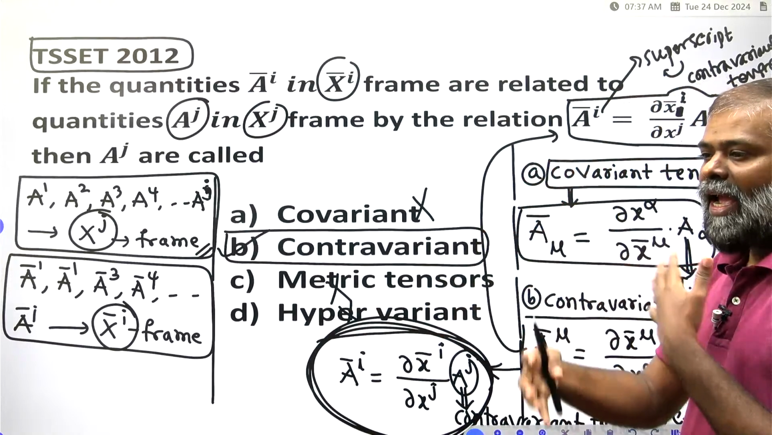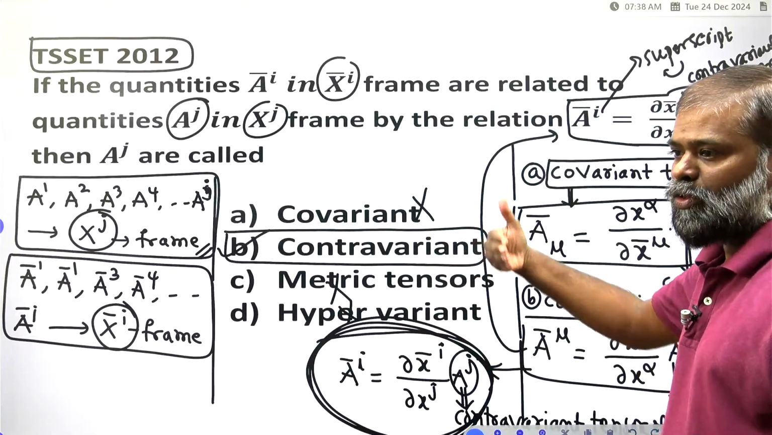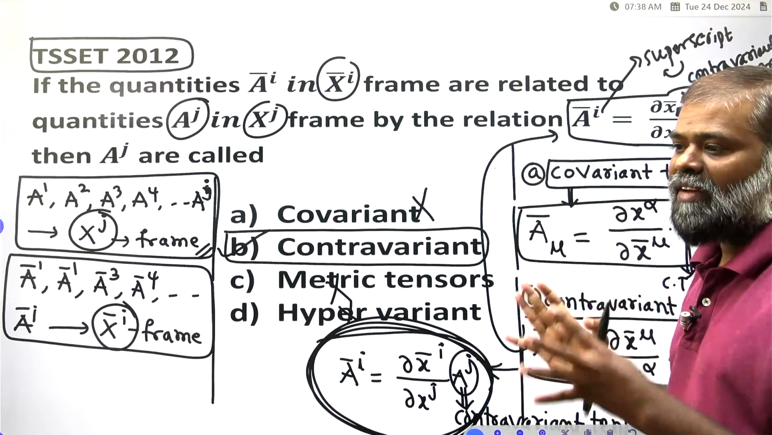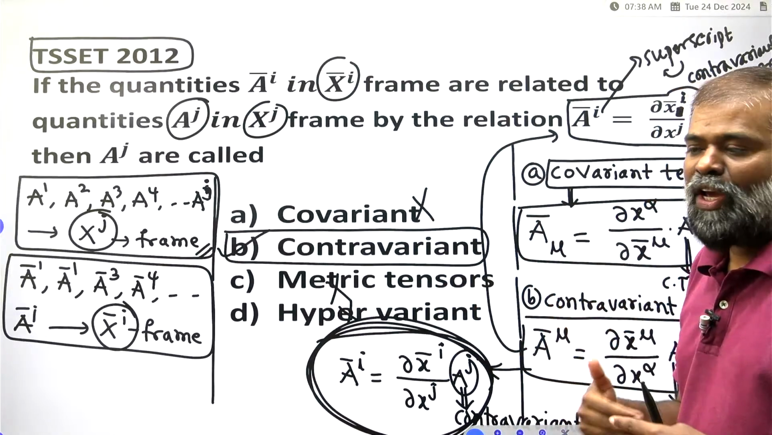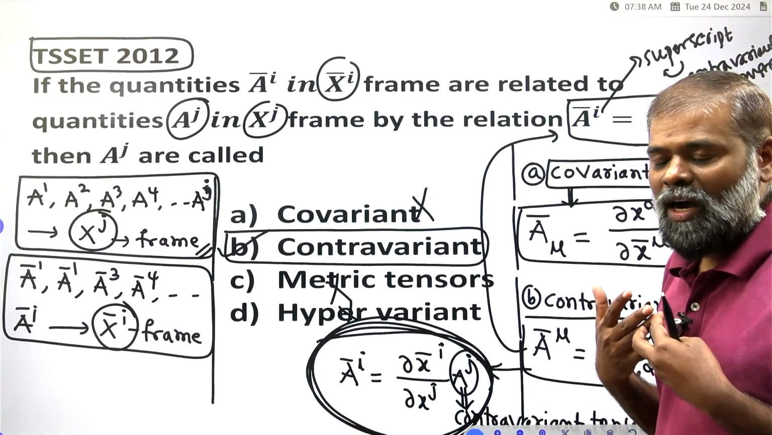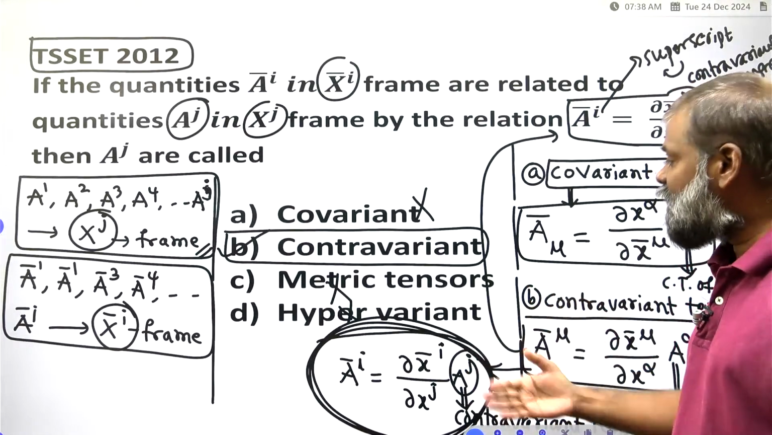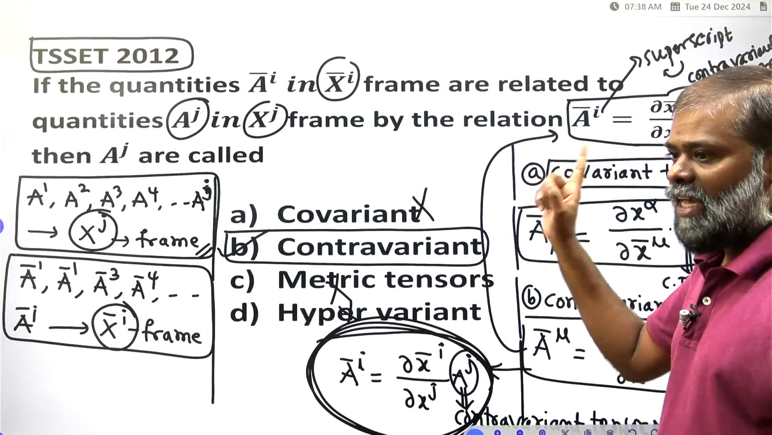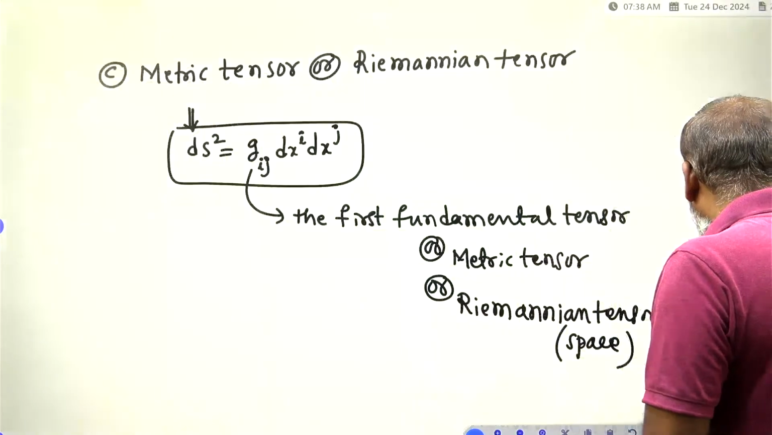Why did I take this question? In this question, I wanted to teach you four varieties of tensors. Tensors are very, very important in physics. If you want to explain rigid dynamics, relativity, gravitation and machine learning, all these things we explain because of tensors only. Clear?